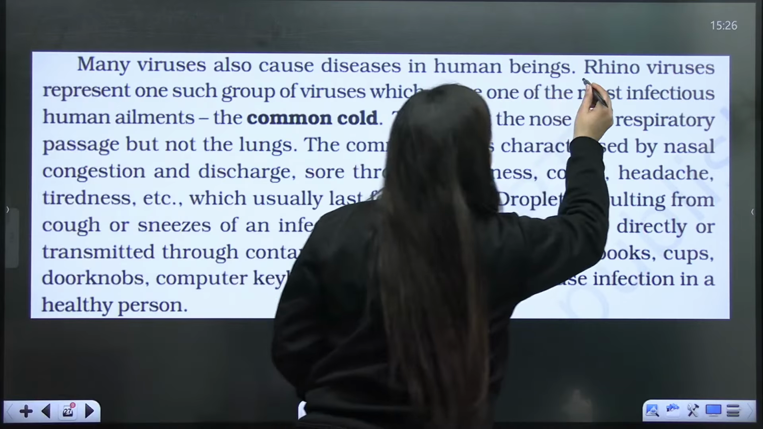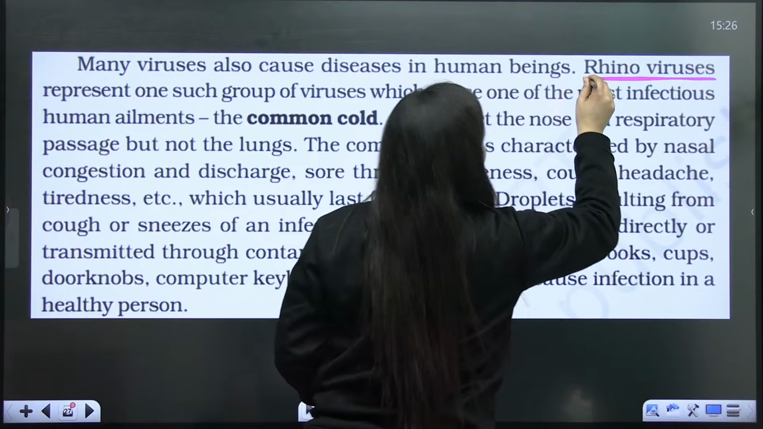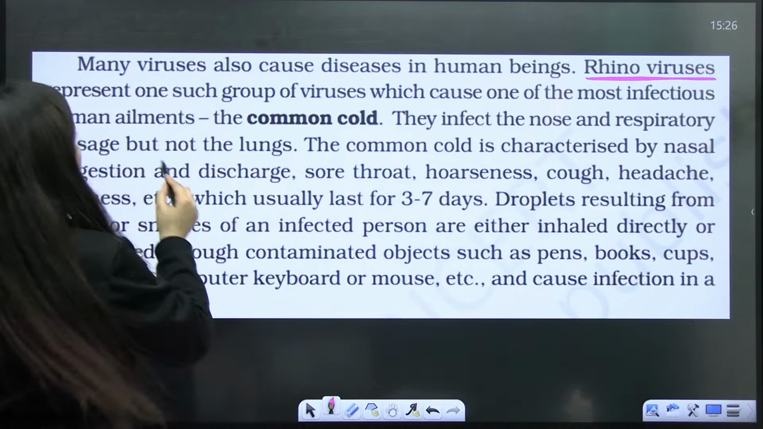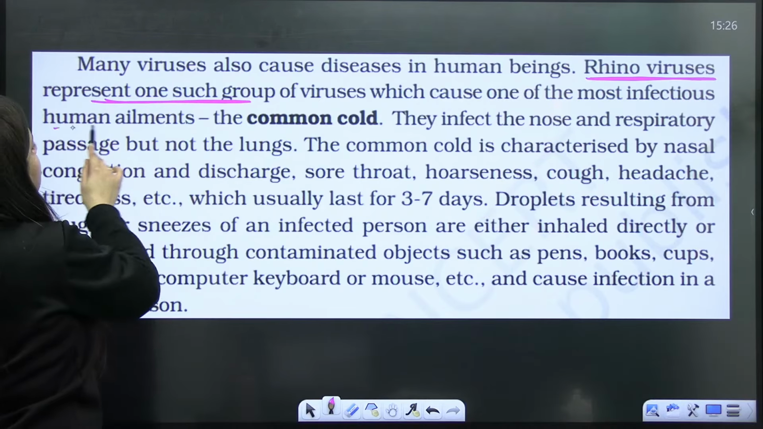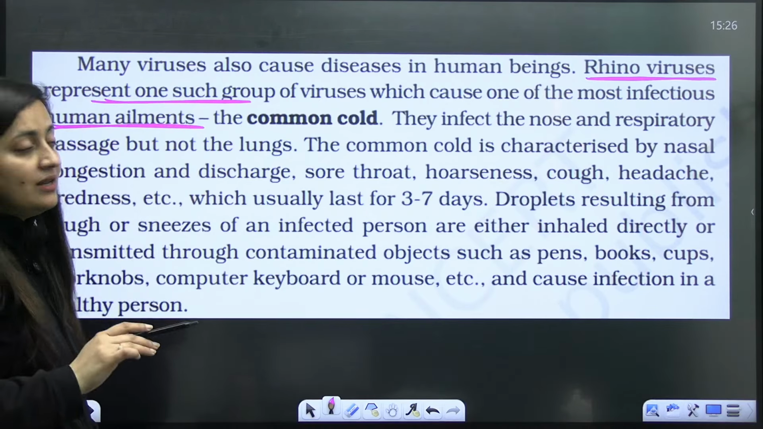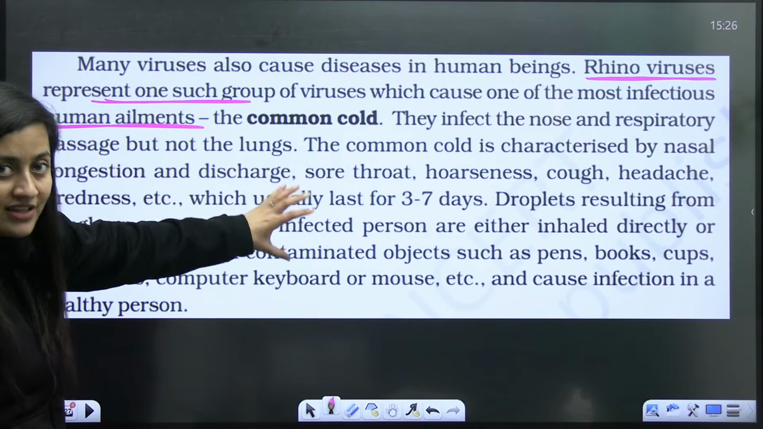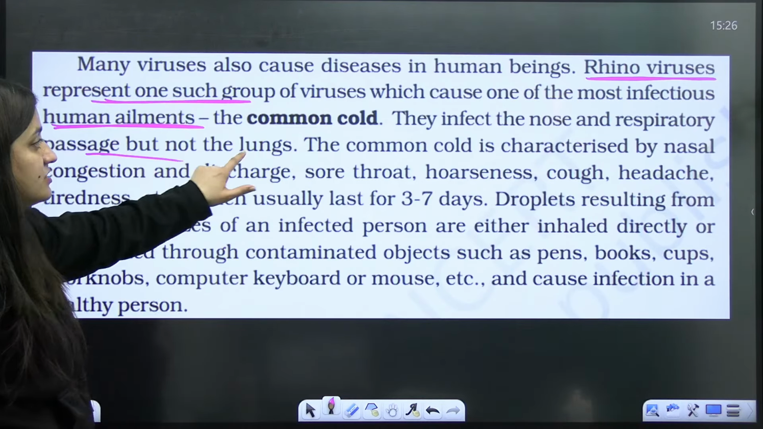So we have the rhinovirus. Rhinovirus represents one such group of viruses which cause one of the most infectious human ailments, that is the common cold. So they infect the nose as well as the respiratory passage, but not the lungs.